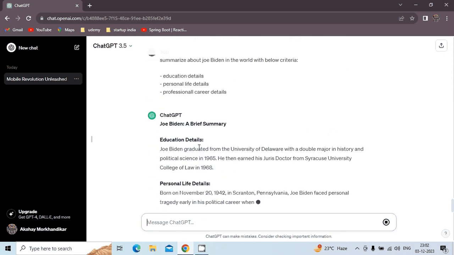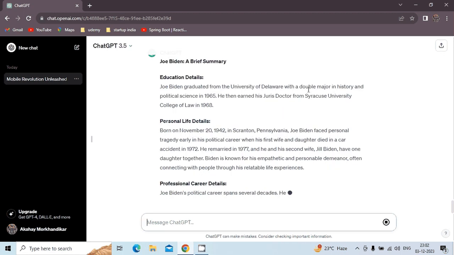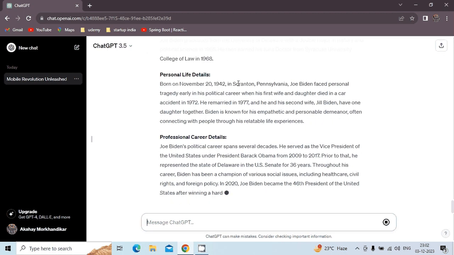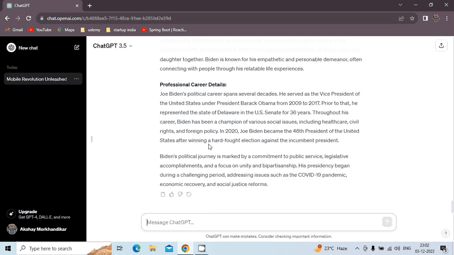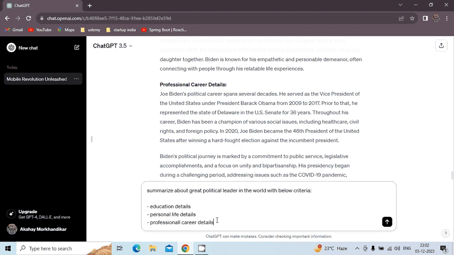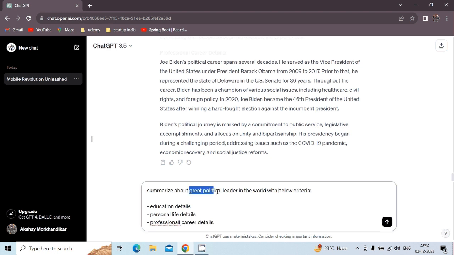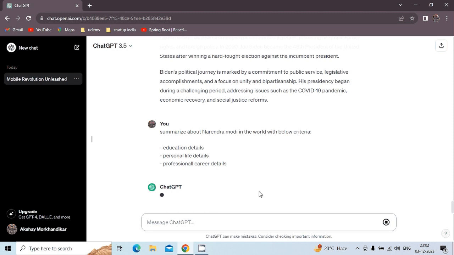And now if I want to print about a political leader like Narendra Modi, then what will it print about him? You can see the whole detail it has started printing about Narendra Modi.